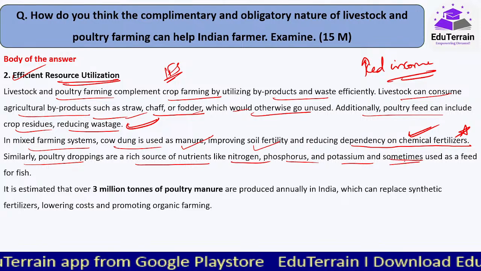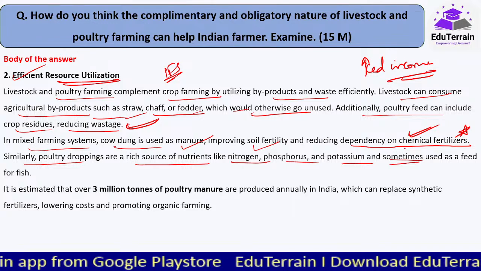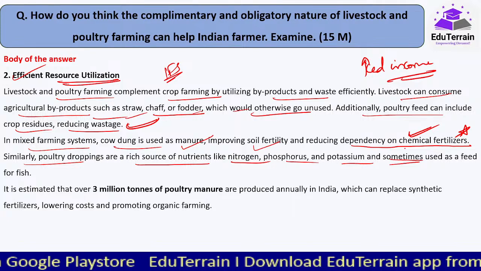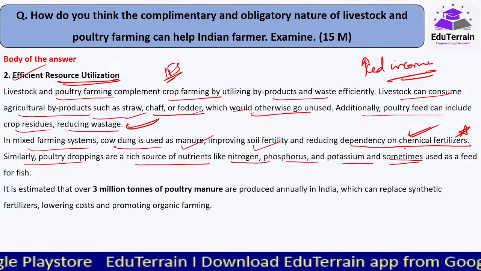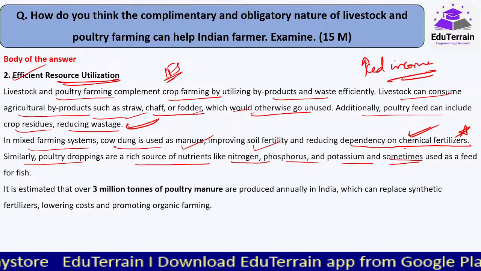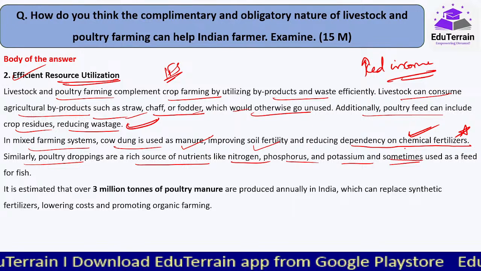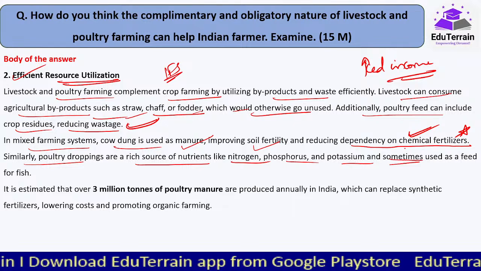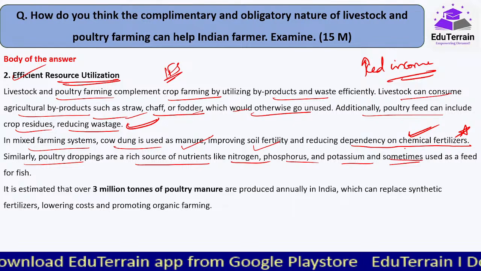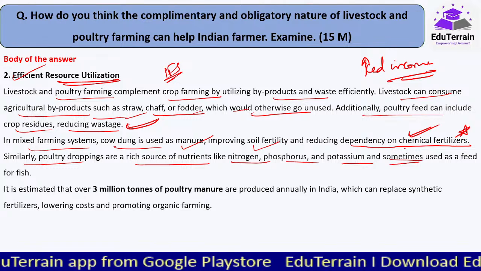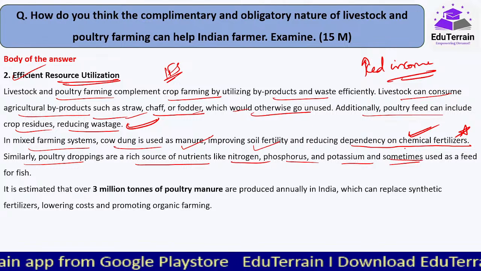Okay, and many a times, rather than sometimes, I should have said many a times, it is used as feed for fish. See, जो alimentary canal है, when we talk about the alimentary canal of these poultry birds, what happens? It's very small. So majority of the feed that they take, it goes undigested. So the droppings, they are very nutritious, and partially digested seeds etc. are also there. So that can again be used for the fish as a feed.